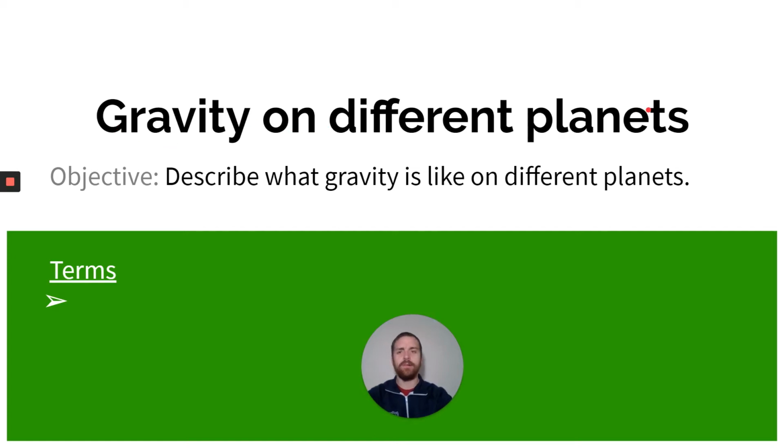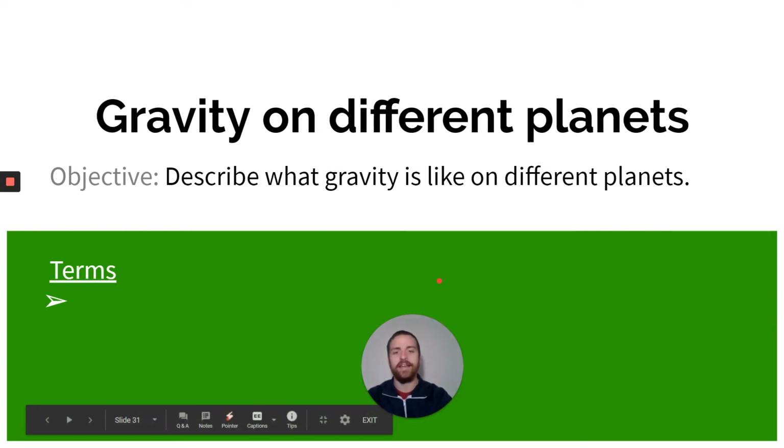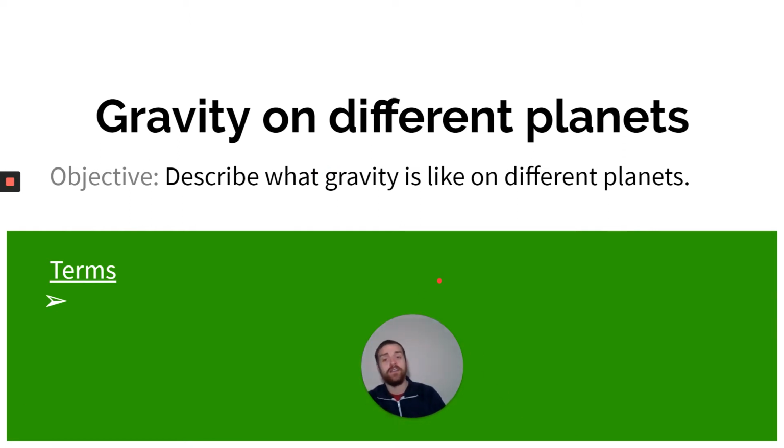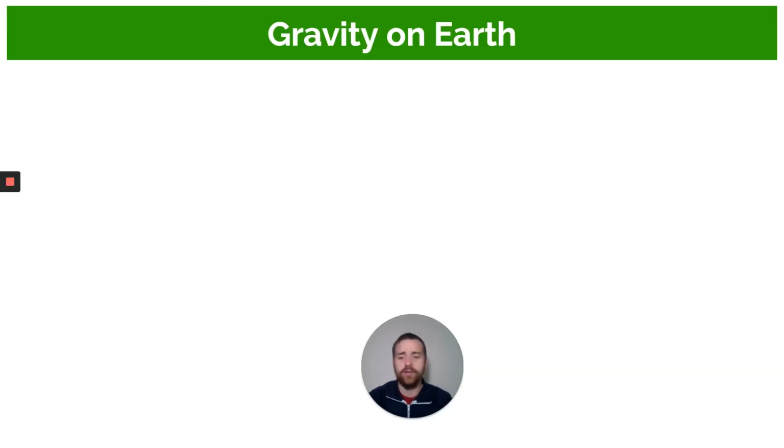About gravity on different planets. The objective of this lesson is I'd like you to be able to describe what gravity is like on different planets. Okay, and we're just going to deal with the planets in our solar system because those are the ones we know so well. All right, the gravity on Earth.